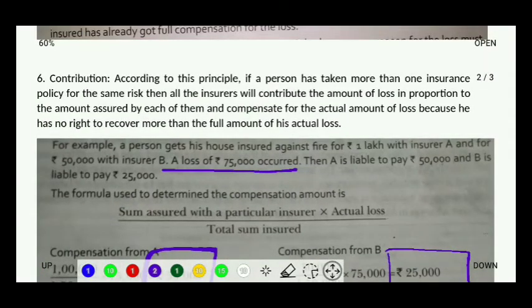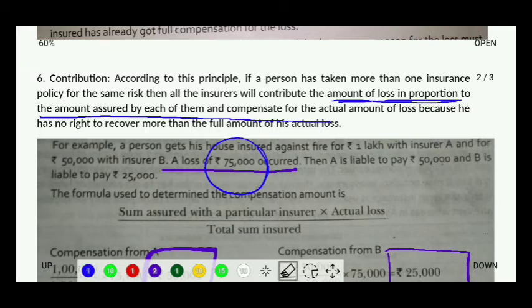See, according to this principle, if a person has taken more than one policy for the same risk, then all the insurers will contribute the amount of loss in proportion, very important line, in proportion to the amount assured by each of them, and compensate for the actual loss, because he has no right to recover more than the full amount of his actual loss. Means whatever be the actual loss, that will be divided in proportion between the two companies. Suppose there were three companies. So in the same way, the amount of loss would have been divided into three companies.